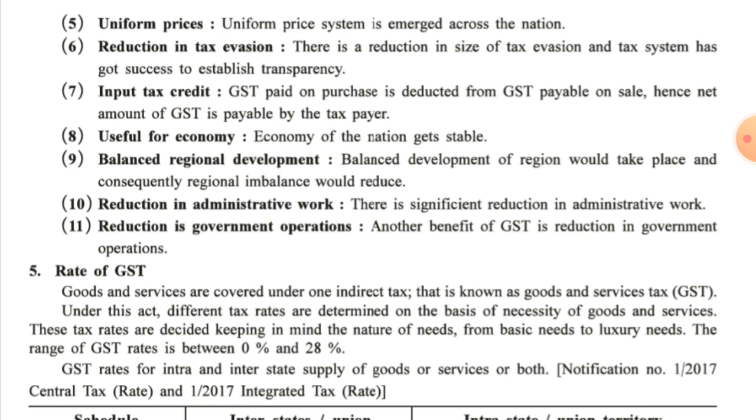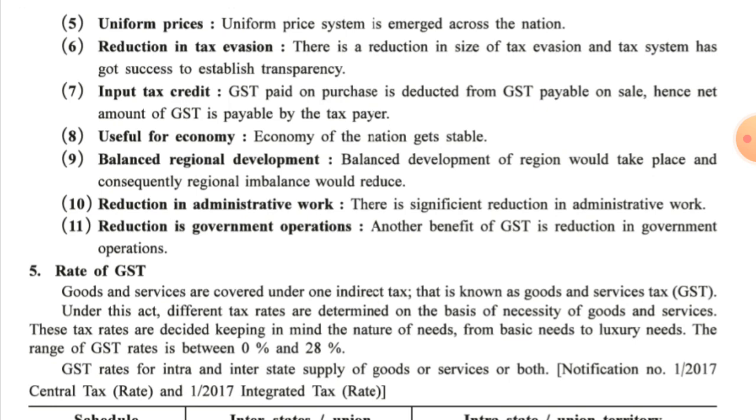Next one, useful for economy. The economy of the nation gets stable. Naturally, the stability of the economy of the nation will be maintained because of the uniformity in the tax structure. Ninth point, balanced regional development. The balanced development of regions would take place and consequently regional imbalance would reduce. It means the gap between the rich and poor would be reduced to some extent because of the balanced development of each and every region.